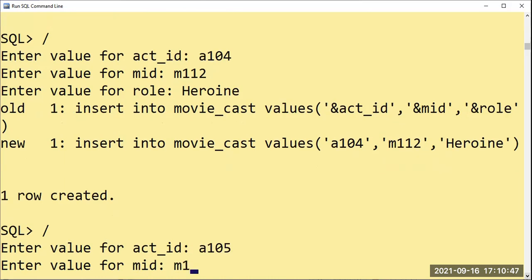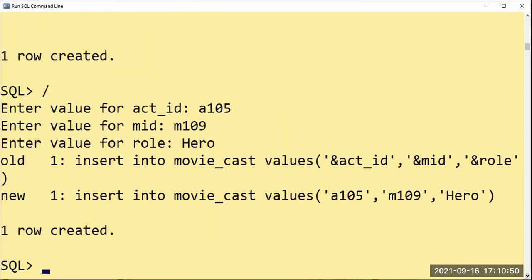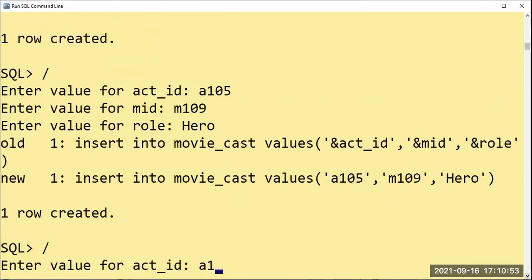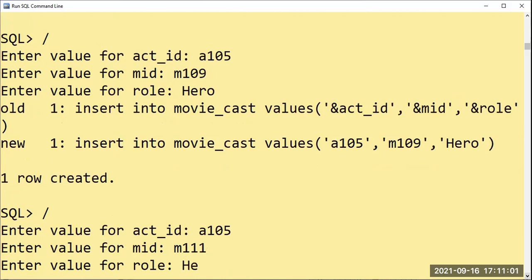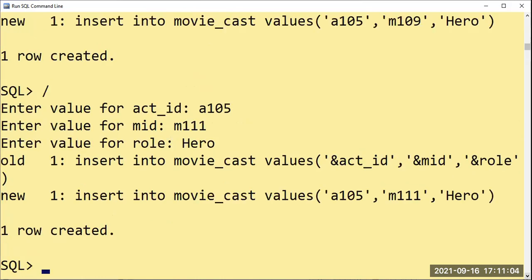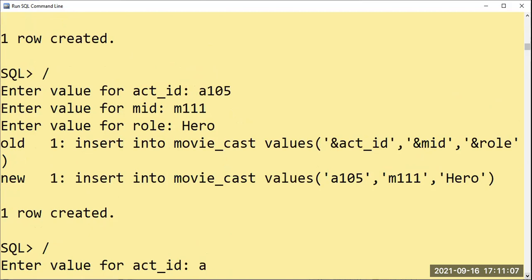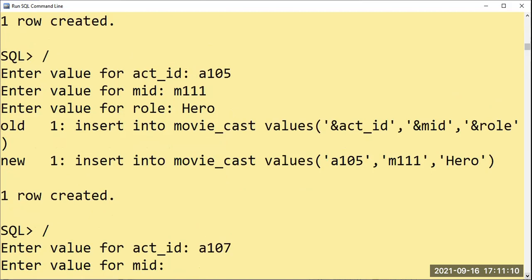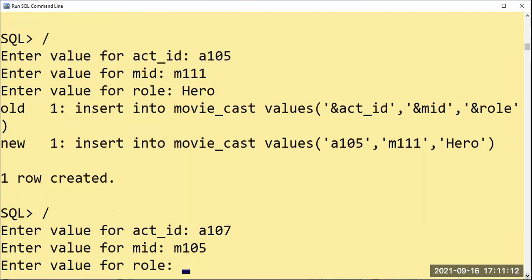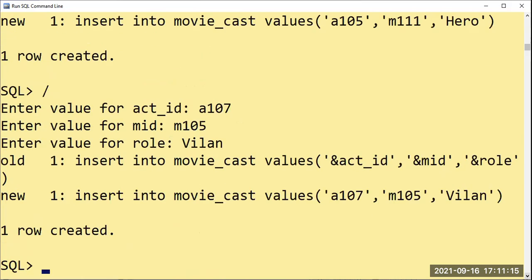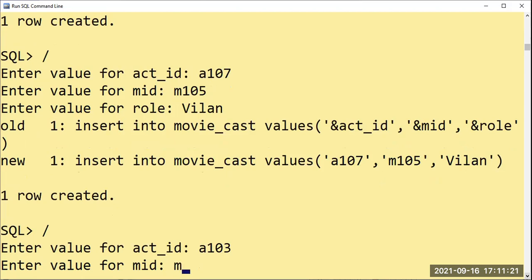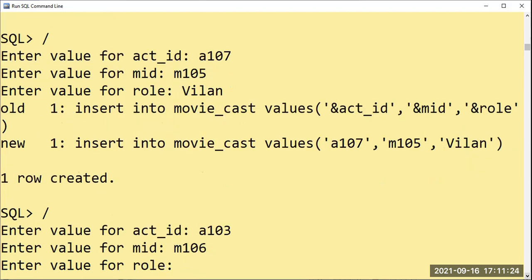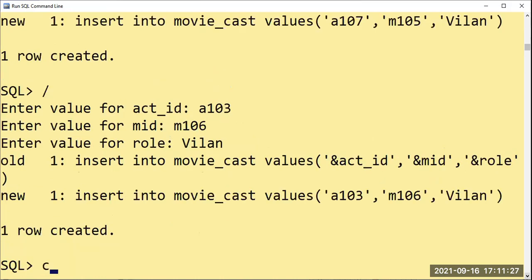Uri, that is M109. Hero. Another movie by his name, A105. Another movie name, it is Sarkar Udham, M111. That hero. Now I can create anyhow I want. A107. And for movie, I will say M105. Role as villain. Let's have this also. Right. A103. M106. One more villain we will create. Sufficient for me.